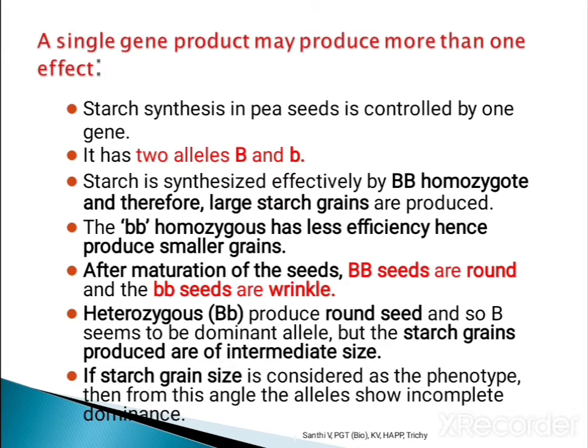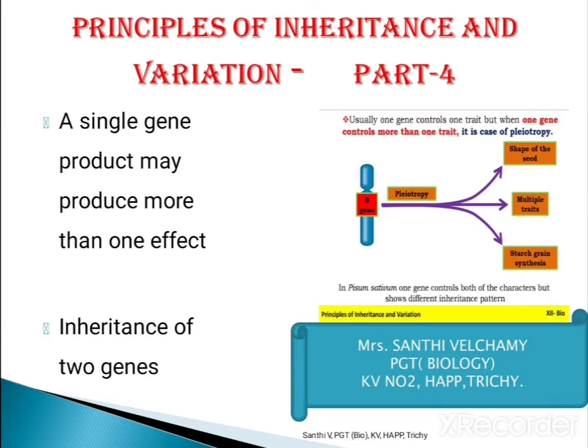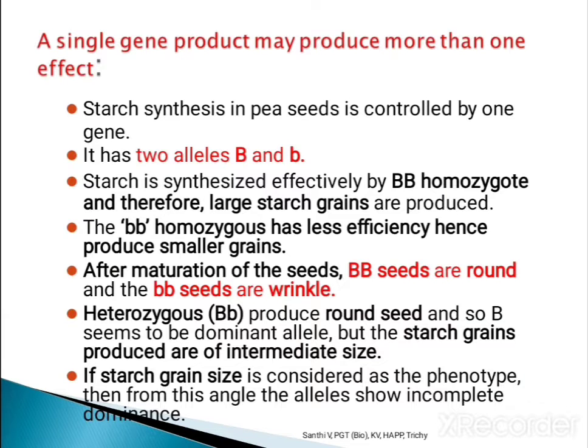So what is pleiotropy? When you observe in pleiotropy, can you see in the diagram? The gene is only a single gene, B gene. It controls more than one trait. So if one gene controls more than one trait, you call that pleiotropy. It is the shape of the seed and the starch grain synthesis, being controlled by the single gene. So this type of inheritance you call pleiotropy.